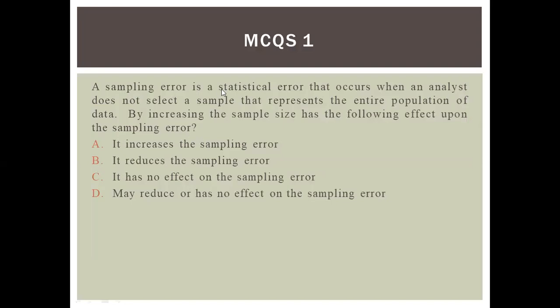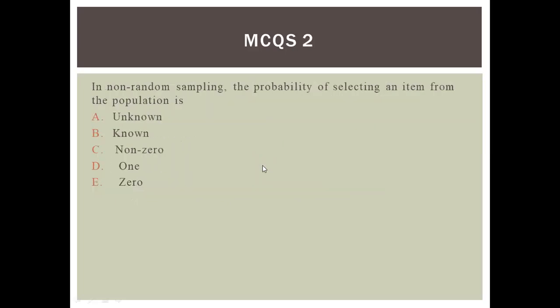Now it is time for MCQs. First MCQ. A sampling error is a statistical error that occurs when an analyst does not select a sample that represents the entire population of data. Increasing the sample size has which of the following effects on the sampling error? It increases the sampling error, it reduces the sampling error, it has no effect, or it may reduce or have no effect on the sampling error. The correct answer is B. As I already told, when we increase the sample size, there is a reduction in the sampling error.